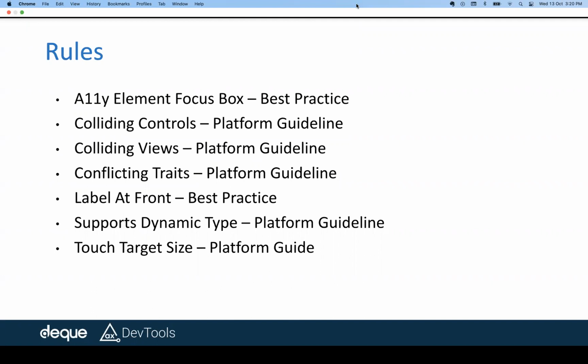Now, similarly, label in name, label at front. This is one of the most important checks that we do for both VoiceOver users and switch control users, because switch control is more associated with mobility impairments. Label in name says that whatever I see, the visual label or the icon, I should be able to tell the system to perform that action using that name.